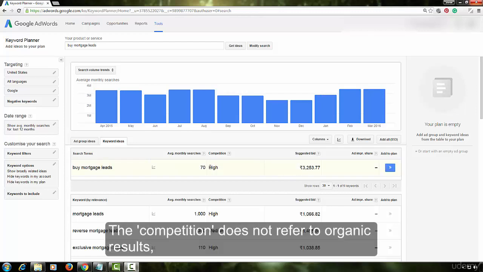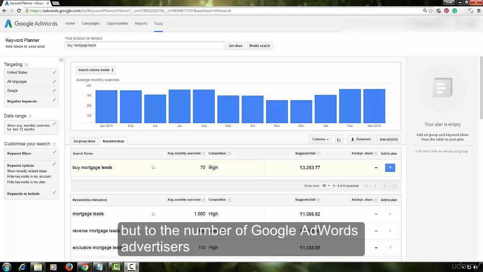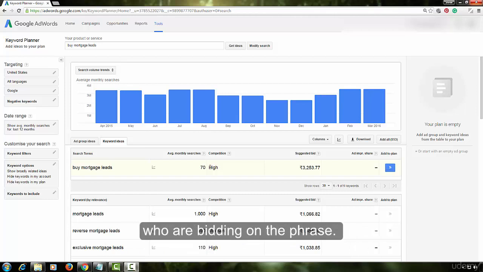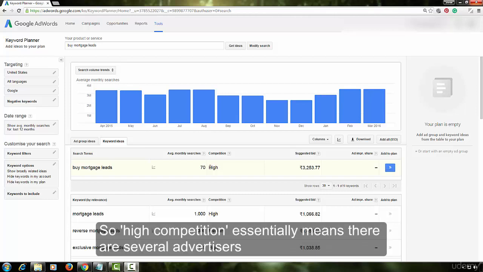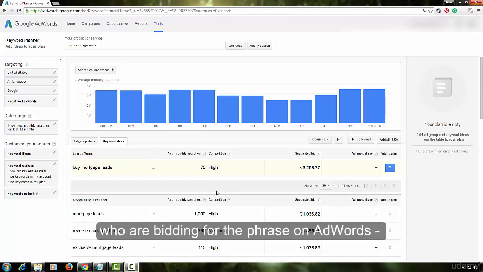The competition does not refer to organic results but to the number of Google AdWords advertisers who are bidding on the phrase. So, high competition essentially means there are several advertisers who are bidding for the phrase on AdWords, which does indicate commercial intent.